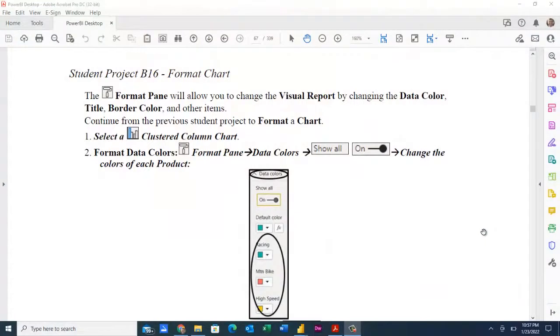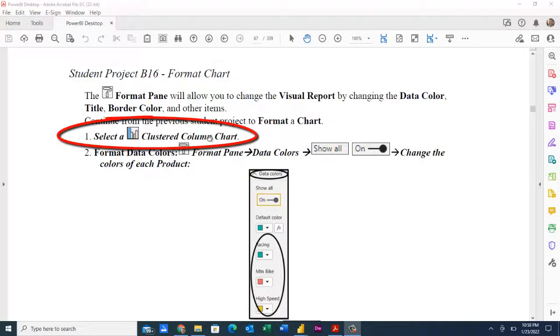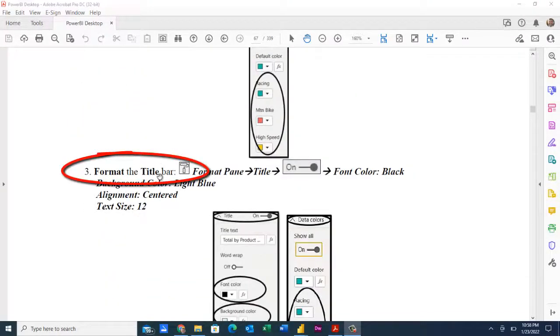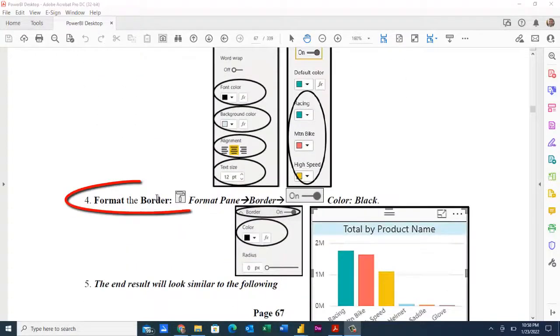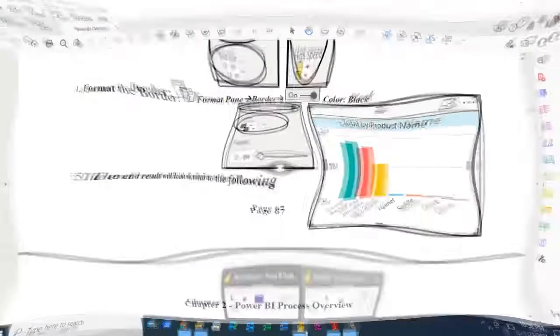So now we're going to take a look at some of the format options available. We're going to go to and select a clustered column chart. Doesn't matter which one. Change some data colors around. We're going to change the title around, make a few changes there, put some border out there, and then basically look at the end result of that. Let's go to Power BI.